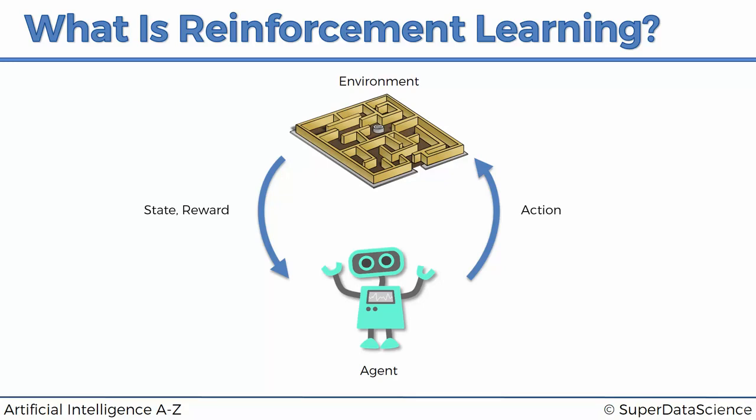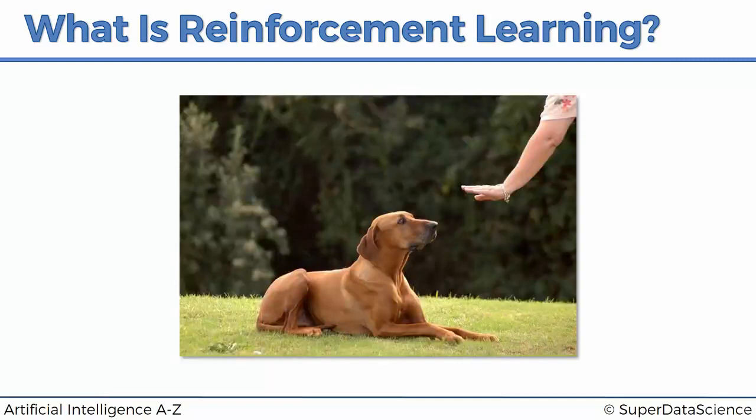And in terms of AI, the simplest way to think of reinforcement learning is like training a dog. When you train a dog, you give it certain commands, and if it obeys those commands, then you give it a treat. You give it like a biscuit or something. If it doesn't obey those commands, you tell it that it's a bad dog, or you just don't give it a treat. And through that process, it learns what action it needs to take in certain states. And the states are the commands that you're giving it. And based on that, it will get certain rewards.